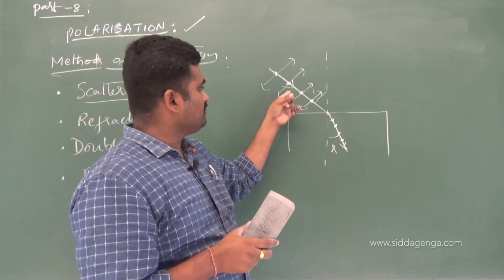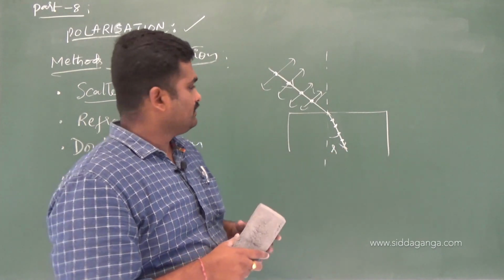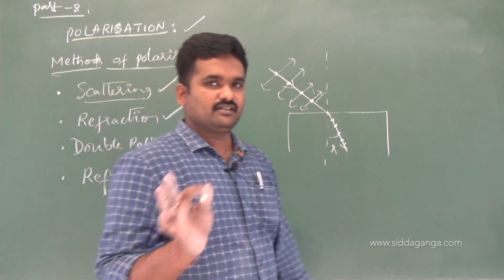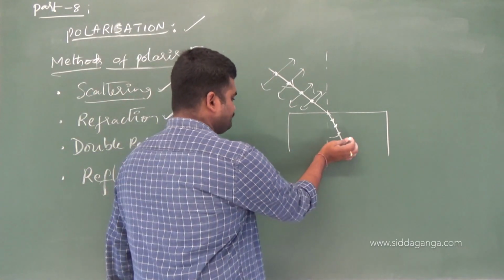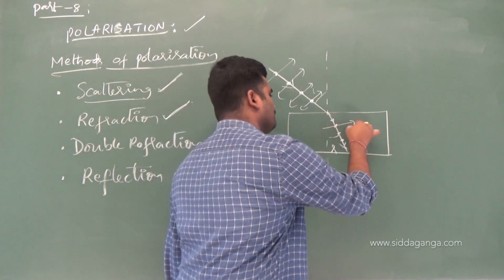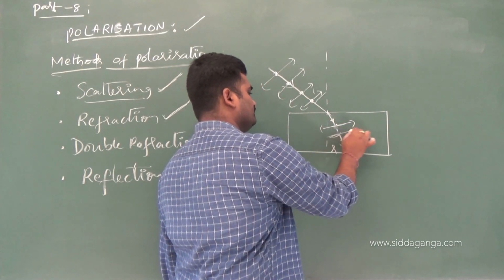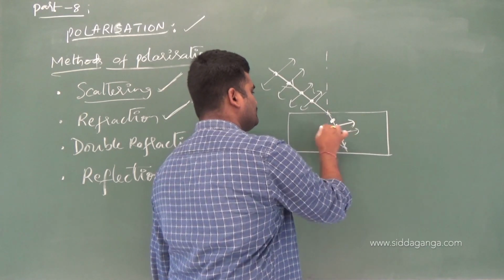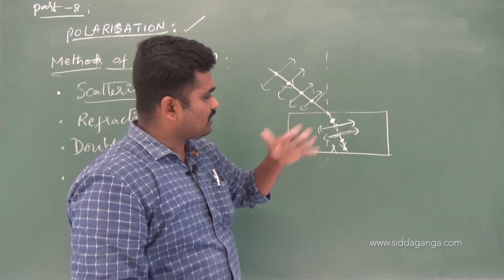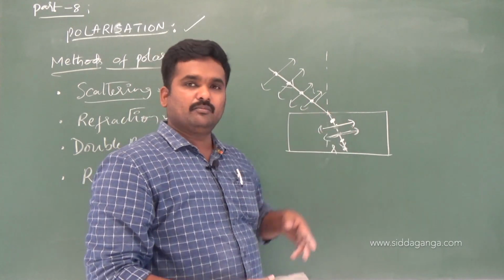So that is how you can make unpolarized light into polarized light by the method of refraction. You just have an idea. A few times, after passing through this, there are still some arrow components present. No doubt it is partially polarized now, which means there are dot as well as arrow components. Somehow I have removed some of the arrow components, so we have more dot components and a few arrow components.